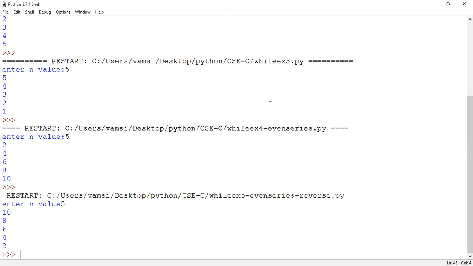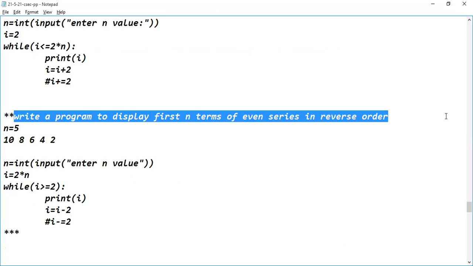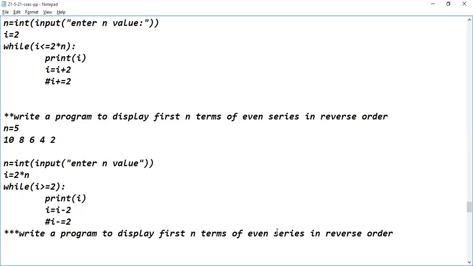Now, can anyone guess my requirement? Odd numbers. Odd series. Super. Odd series in which order? Forward and reverse order. So the first task will be forward. Display first n terms of which series? Odd series. In which order? Forward. We will look into forward order first, then reverse order next.